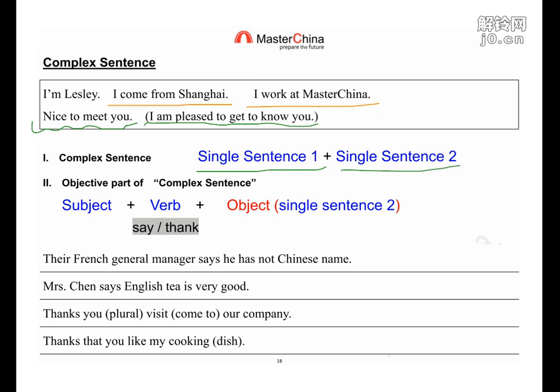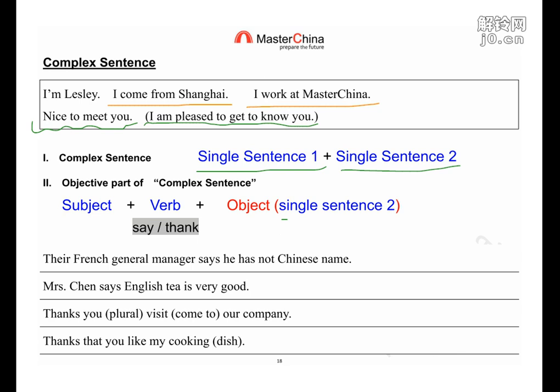So actually the English order and the Chinese sentence order are exactly the same. If you can make each single sentence correctly, your long sentence will be perfect. So look, if we make the object part a single sentence, we still keep the subject and keep the words as the words. So we will get this sentence.